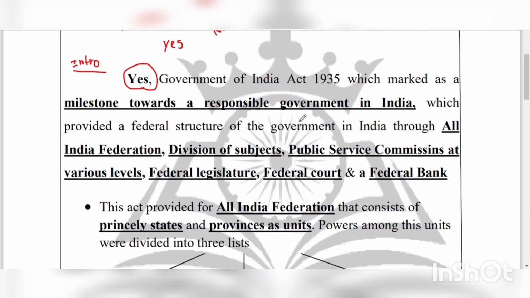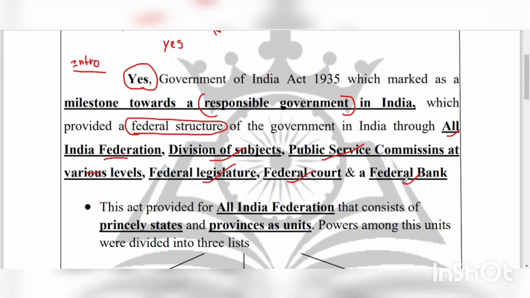India. Then in the introduction itself, you have to tell all the features shortly. Like here: yes, the Government of India Act 1935, which marked a milestone towards responsible government in India, provided a federal structure of government in India. So here I stated the reason why I am saying yes, and I am listing all the federal features of that act. That includes All India Federation, division of subjects, public service commissions at all levels, and a federal legislature with a federal court and a federal bank.